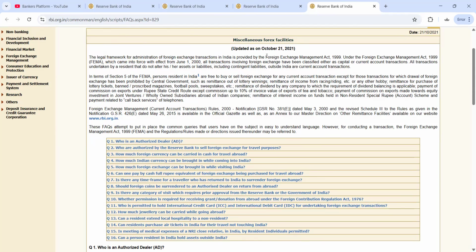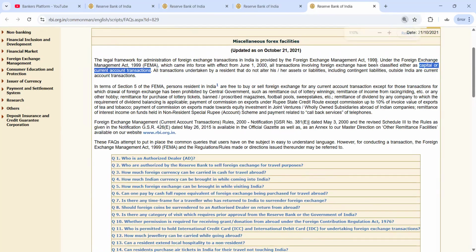It is as per the FEMA Act 1999, which came into force with effect from 1st June 2000. All the transactions involving foreign exchange have been classified either as capital or current account transactions, which we have already discussed in our previous video.